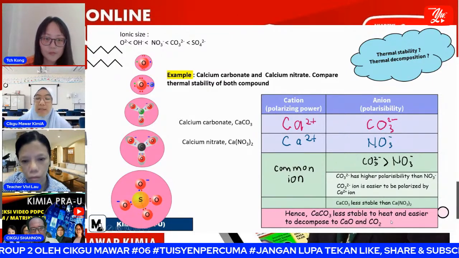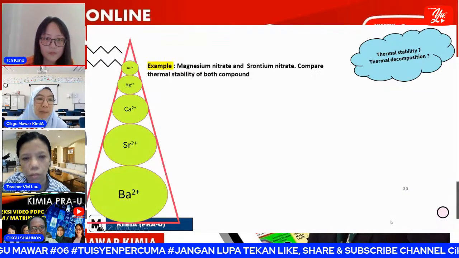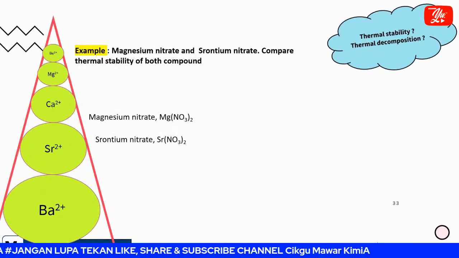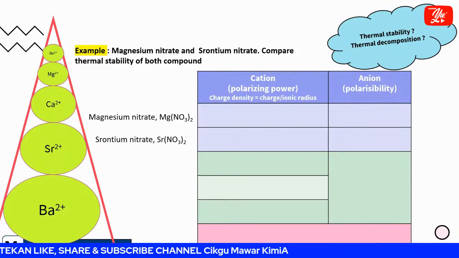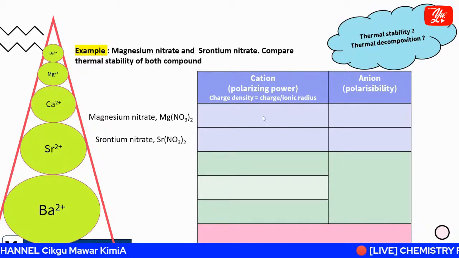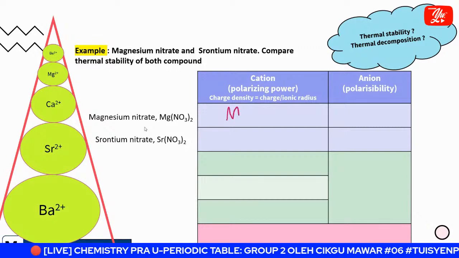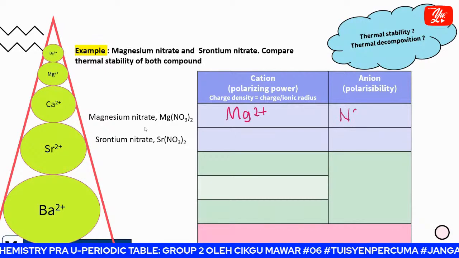Okay, and then this is the answer. Okay, the third one. Okay, you must be faster. Magnesium nitrate and strontium nitrate, and then you must compare the thermal stability of both. Now, you can see that they share the same anion, so you must compare the thermal stability according to the polarizing power of the cation.